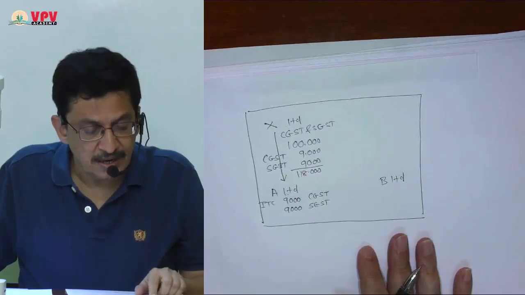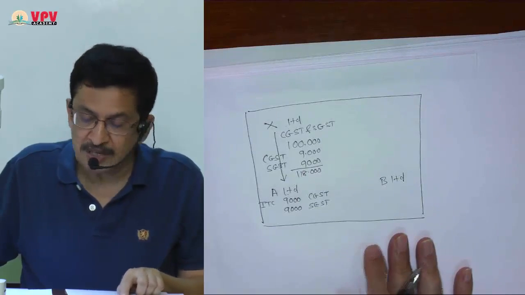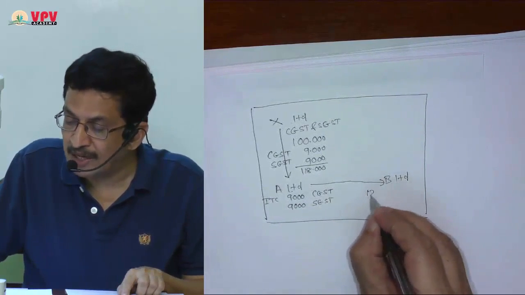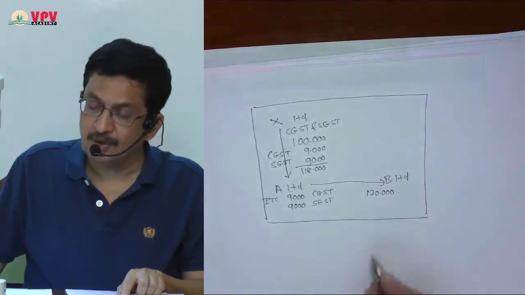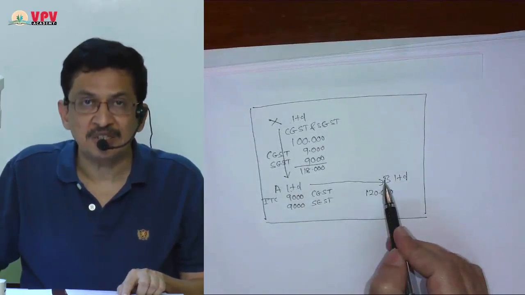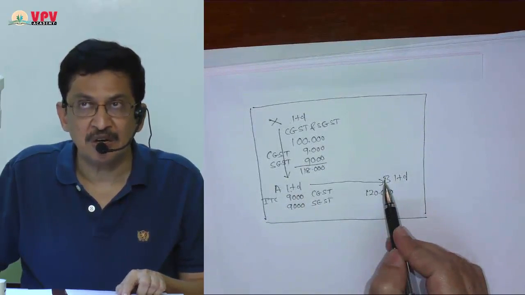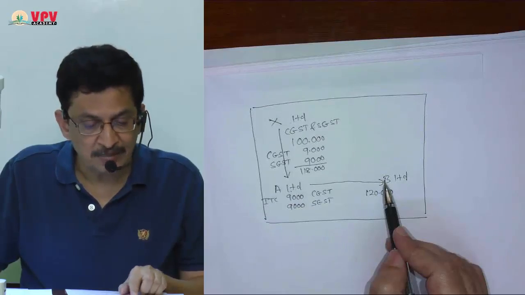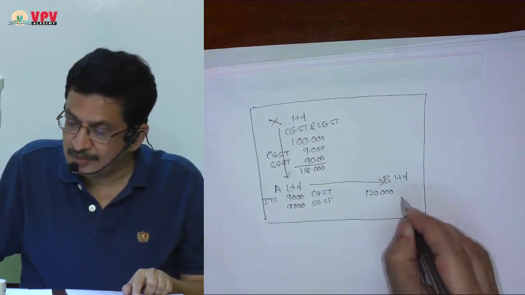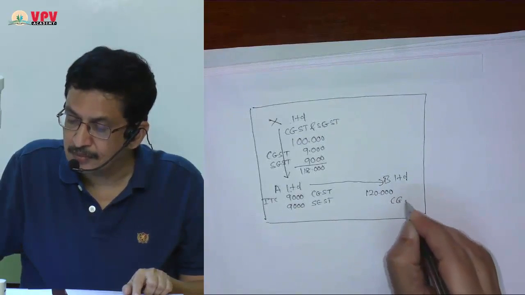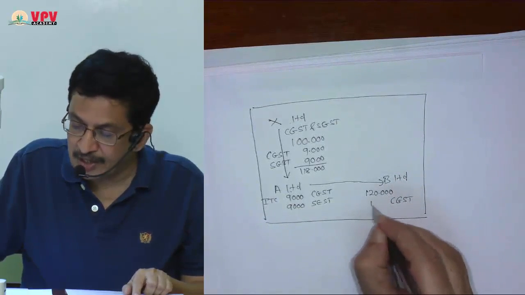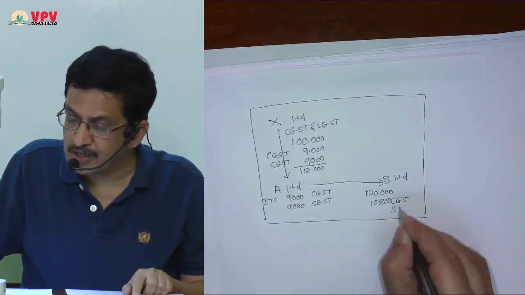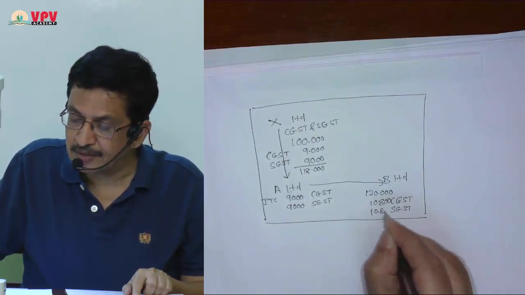Second transaction: A Limited has sold the same goods to B Limited for 1,20,000. This again is an intra-state transaction, and because it is intra-state, CGST and SGST will be payable at the rate of 9%. Total CGST liability will be 10,800 and total SGST liability will be 10,800.